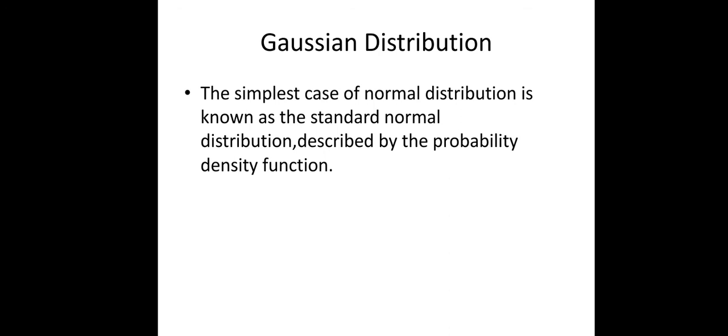In probability theory and statistics, the normal distribution, or the Gaussian distribution, is a continuous probability distribution. It is also called the standard normal distribution. Now the probability distribution gives the description of data around the mean, that is, the probability distribution.